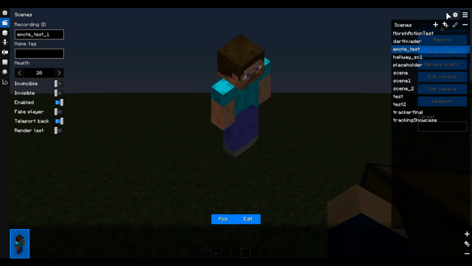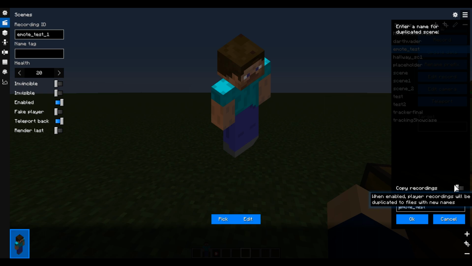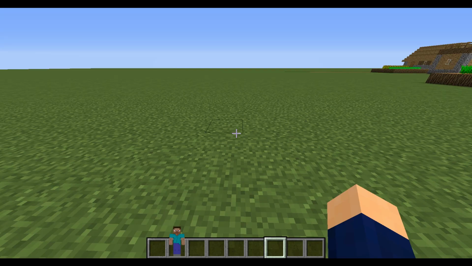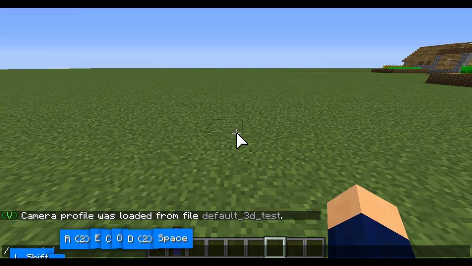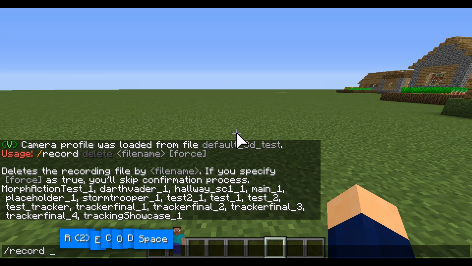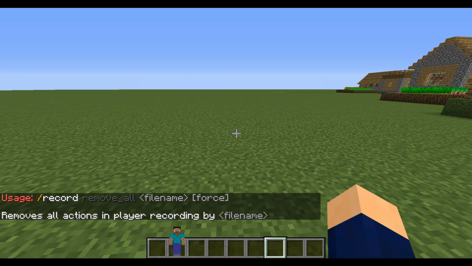In the scenes menu, when you want to duplicate a scene, you now have this new button if you want to duplicate the contents of the recordings too. There are also 2 new commands: record delete, where you can delete the recording, and record remove all, where you can remove every action of a recording.